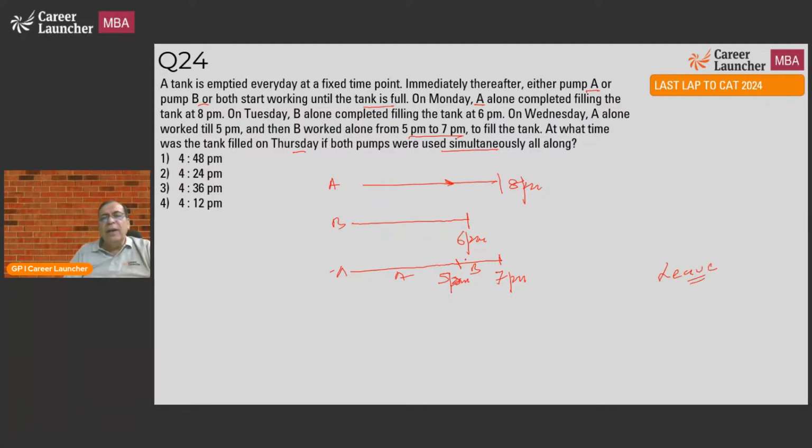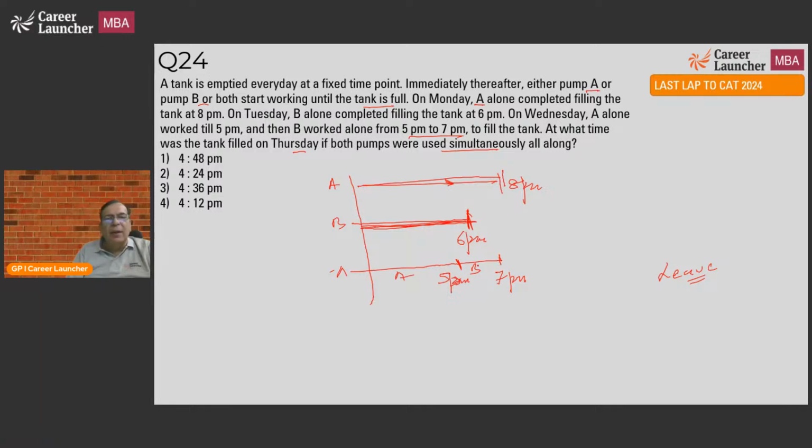Now, the way to look at this question would be to look at this B. If B alone was working, it was able to fill it up at 6 p.m. Or if A alone was working, it was able to fill up at 8 p.m. But when A and B are working, it is 8 till 5 p.m.